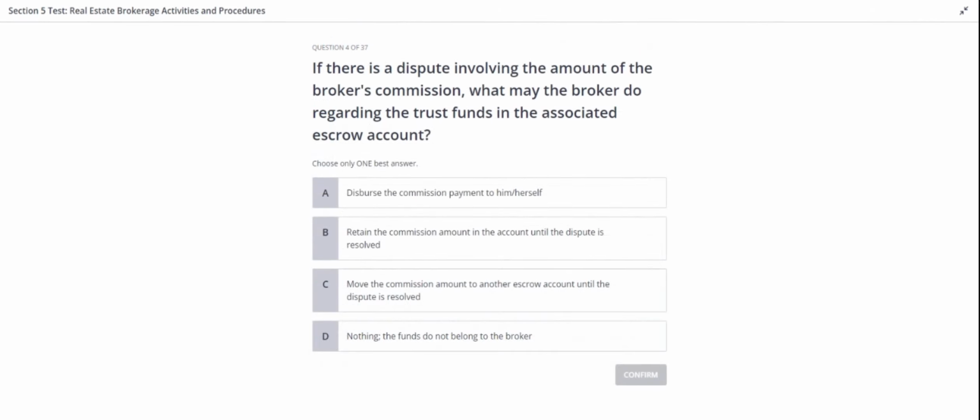Alright, next one. Question number 4. If there is a dispute involving the amount of the broker's commission, what may the broker do regarding the trust funds in the associated escrow account? Option A. Disperse the commission payment to him/herself. B. Retain the commission amount in the account until the dispute is resolved. C. Move the commission amount to another escrow account until the dispute is resolved. D. Nothing. The funds do not belong to the broker. You know the drill, think that one over and come up with an answer.